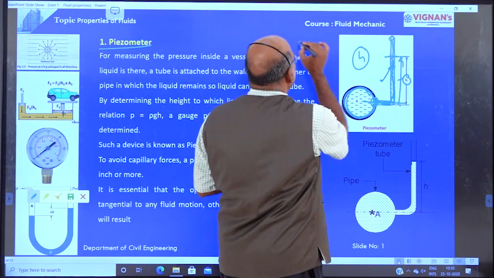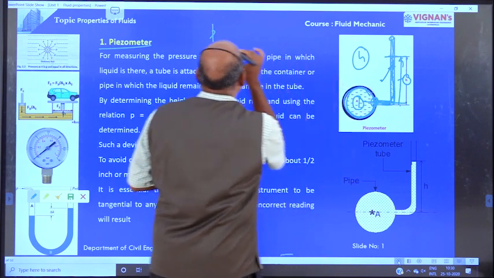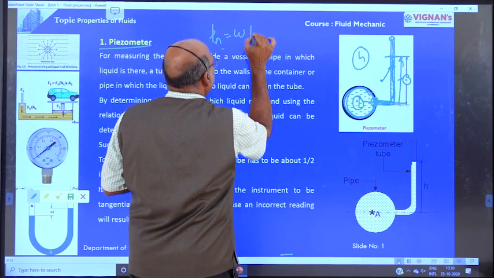We know one formula for the determination of pressure intensity. The pressure at point A is equal to WH.